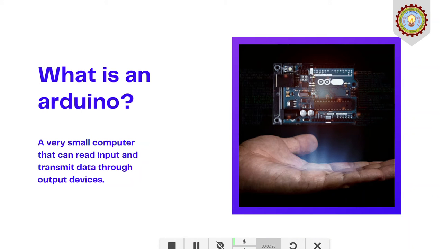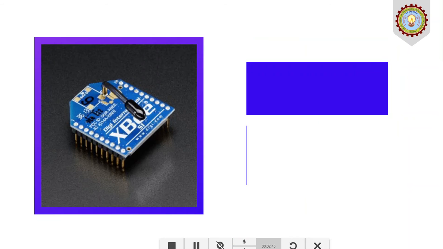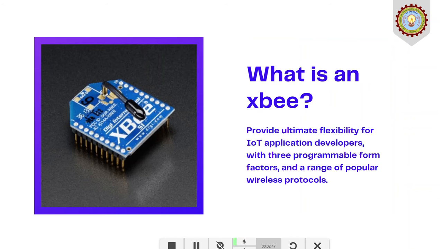What is Arduino? Arduino is a very small computer that can read input and transmit data through output devices. What is Zigbee? Zigbee provides ultimate flexibility for IoT application developers with three programmable form factors and a range of popular wireless protocols.